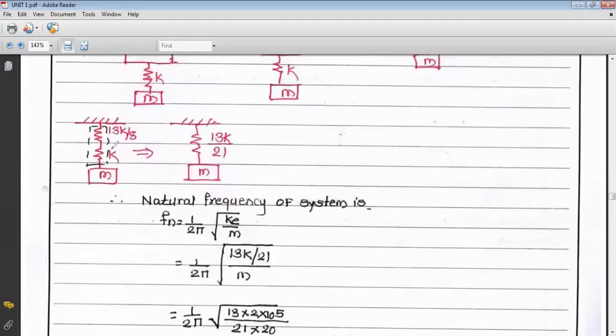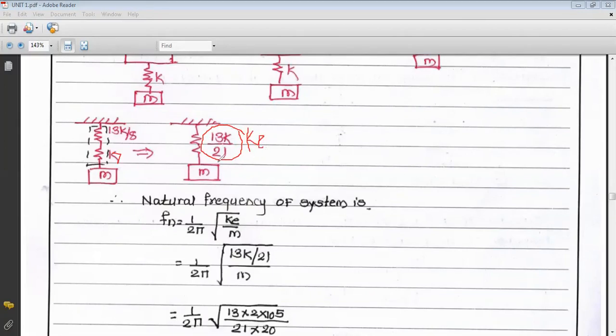So 13K by 8 and this seventh spring are in series. So again 1 upon K is equal to 1 upon 13K by 8 plus 1 upon K. So after calculation we get the equivalent stiffness K as 13K by 21. So this is the equivalent system having spring stiffness K equal to 13K by 21.